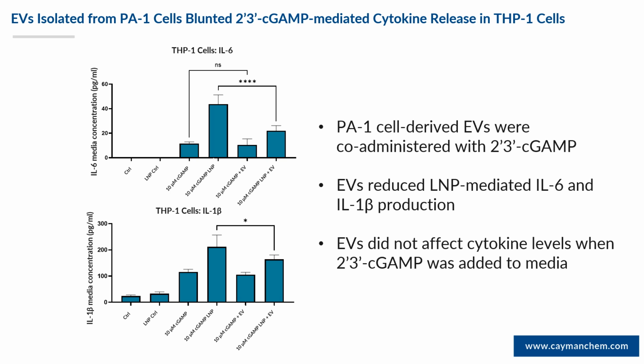We think this is an interesting observation. We're not entirely sure what it means, but we speculate that there may be an interaction taking place between the EVs and the LNPs. This may be happening in the medium, or potentially it could be happening inside the cell because they could be sharing common uptake pathways. So potentially the EVs and the LNPs are commingling as they're taken up by the cell, which results in a reduction in cGAMP levels actually finally reaching STING.